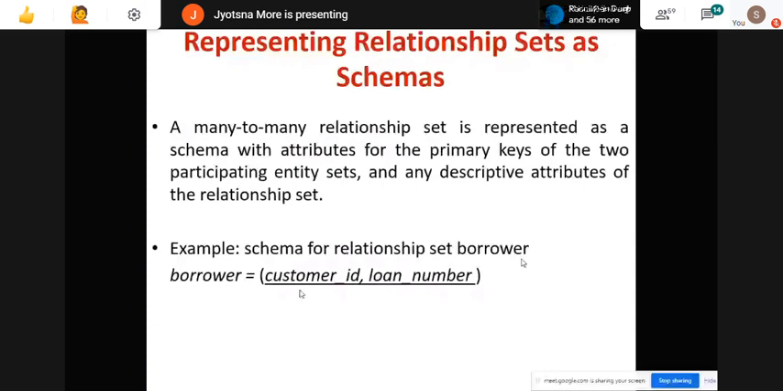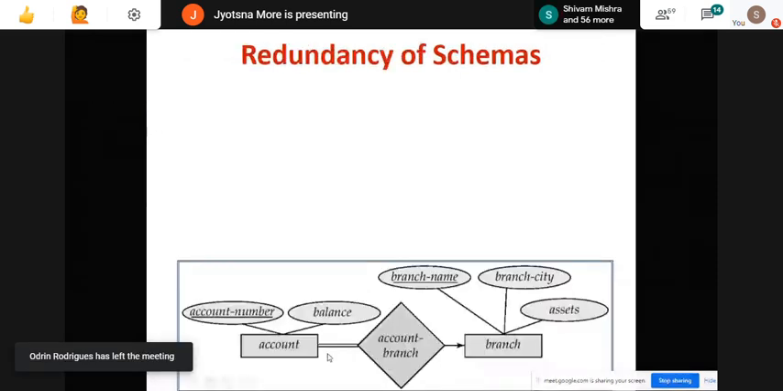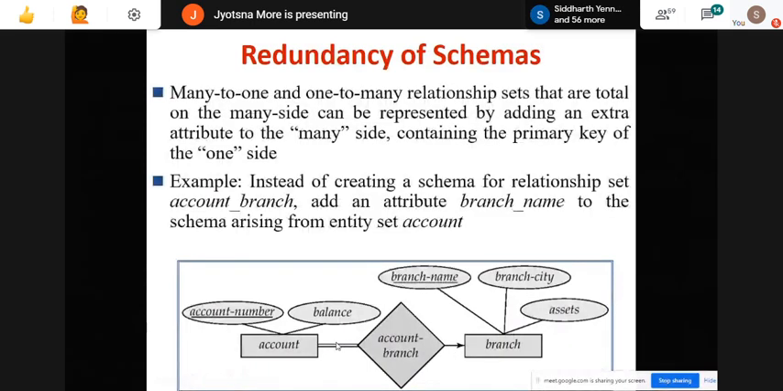Next, we have one to many and many to one. Here we can see many, and this is one. This is a total double line. Many to one and one to many both have the same rule. Relationship sets that are total on the many side can be represented by adding an extra attribute to the many side containing the primary key of the one side.